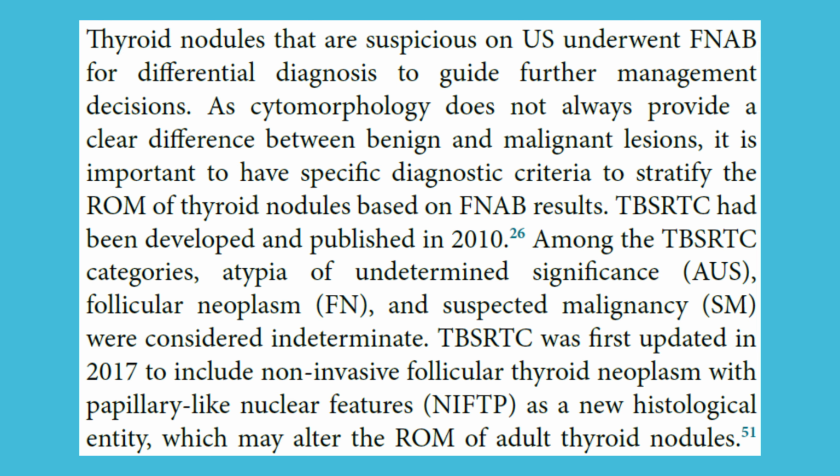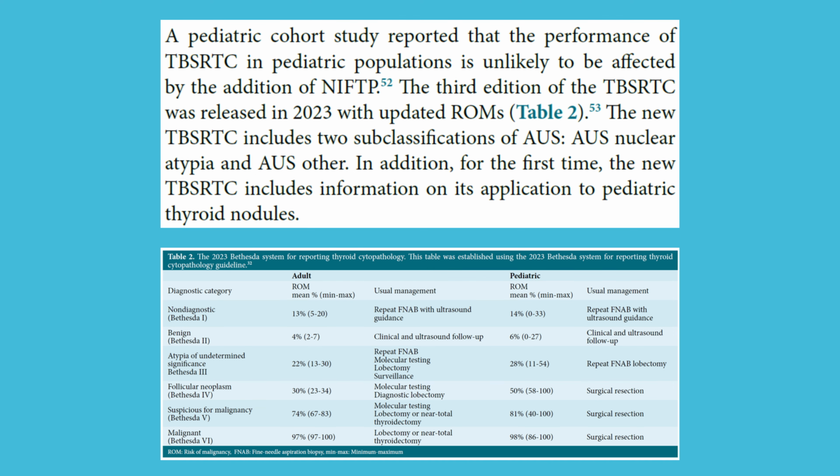TBS-RTC was first updated in 2017 to include non-invasive follicular thyroid neoplasm with papillary-like nuclear features, NIFTP, as a new histological entity, which may alter the ROM of adult thyroid nodules. A pediatric cohort study reported that the performance of TBS-RTC in pediatric populations is unlikely to be affected by the addition of NIFTP. The third edition of the TBS-RTC was released in 2023 with updated ROMs.